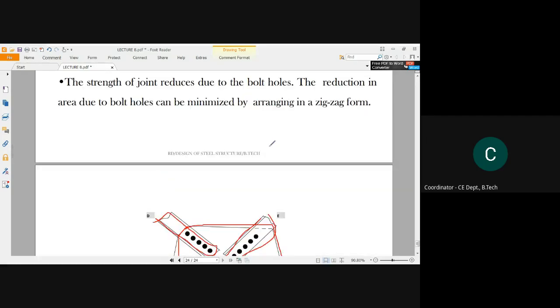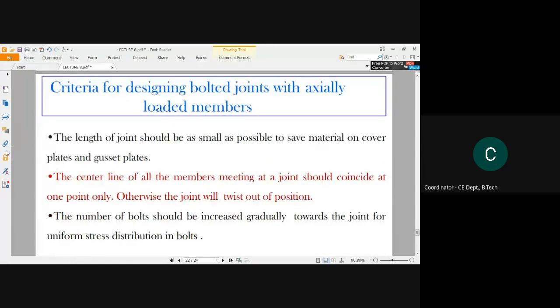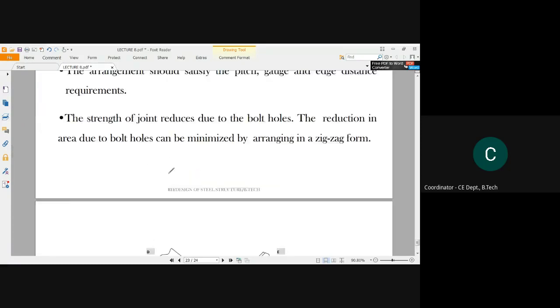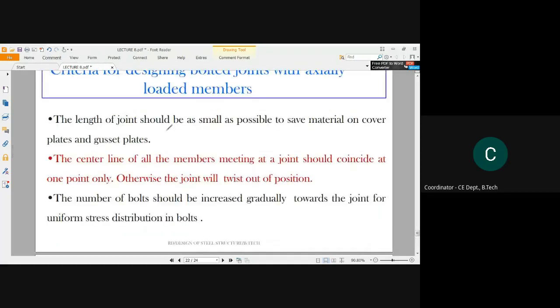So what is the length of joint here? The joint of this member to the gusset plate is this part, and this is the length of the joint. It should be as small as possible to save material on cover plate and gusset plate.